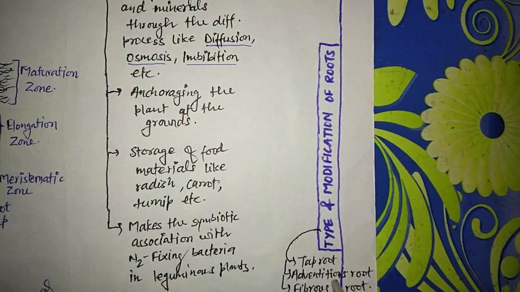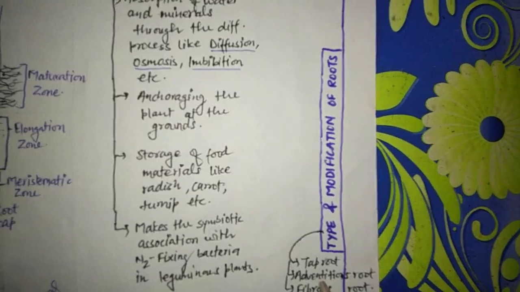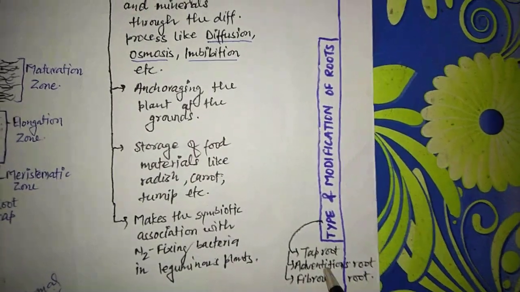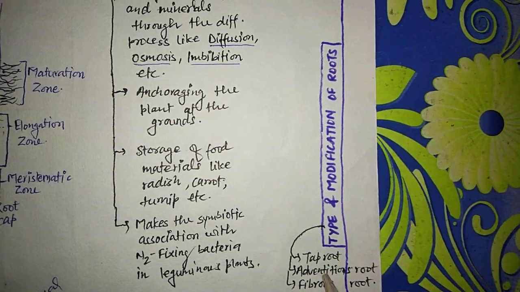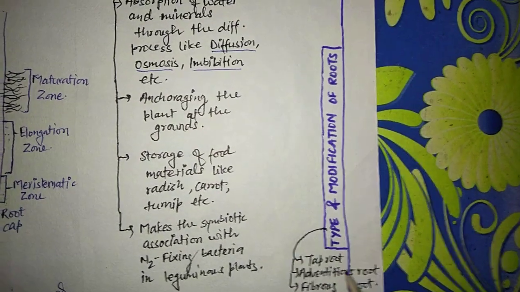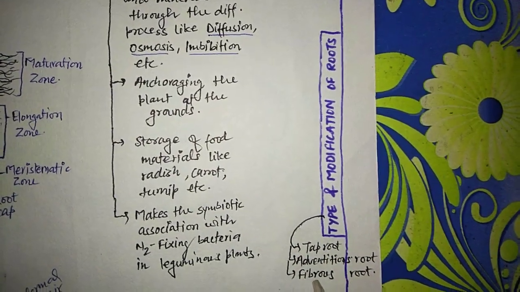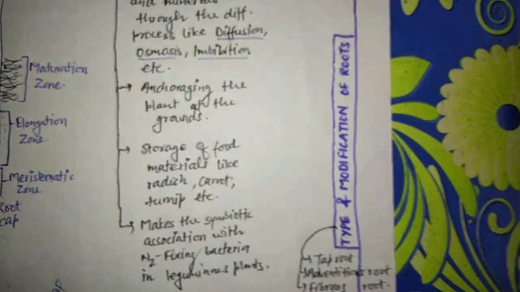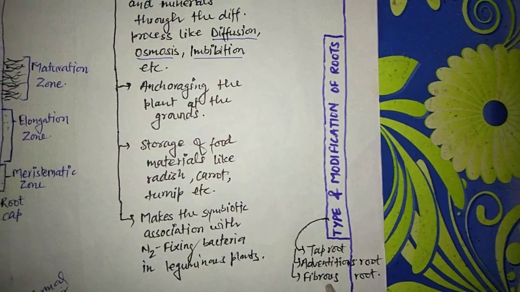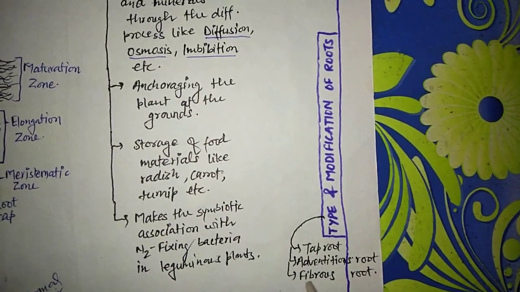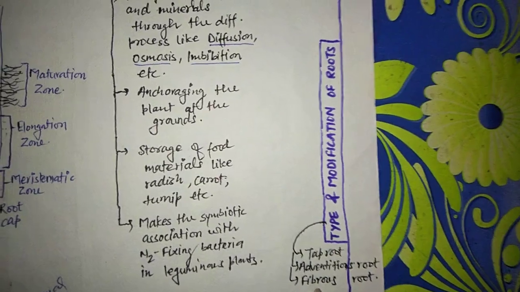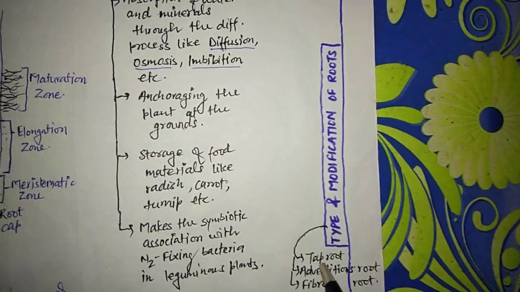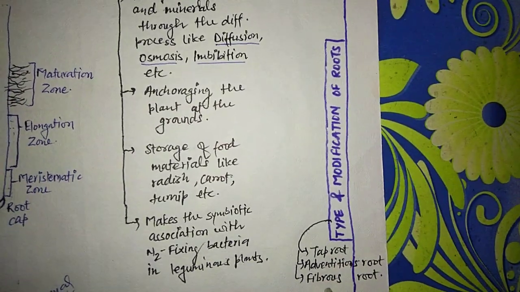What about adventitious root? Adventitious root also goes into the soil, but not very deep. It can be divided into several sub branches. What about fibrous root? Fibrous root is present only on the upper surface of the ground and does not go very deep. So it is present in the underground portion superficially. So these are the kinds of roots: taproot, adventitious root and fibrous root.